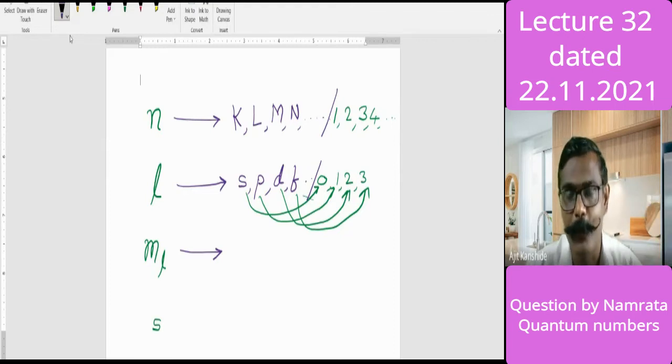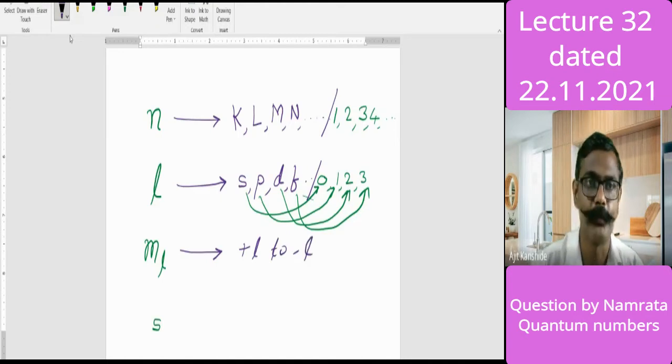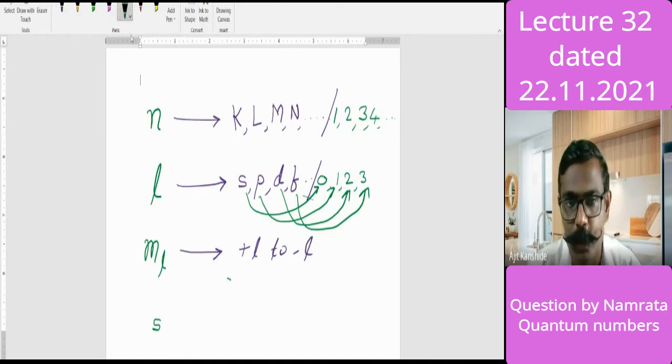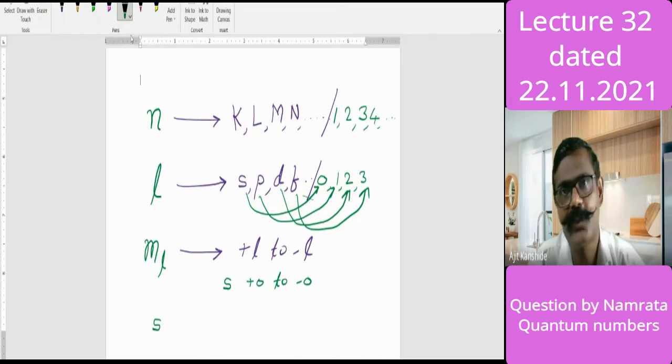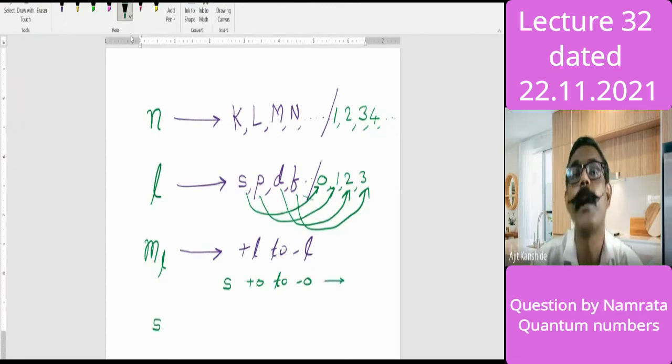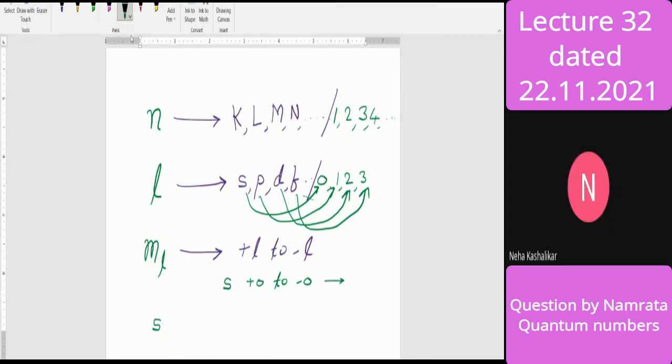In terms of value, I'm talking from plus l to minus l. Means what? If I have to talk about, say, the s orbital. S orbital means l is equal to what? 0. So plus 0 to minus 0 gives whatever values s will take, and all will be integers. Fractions will not be there. Now answer my question. From plus 0 to minus 0, how many values are there?